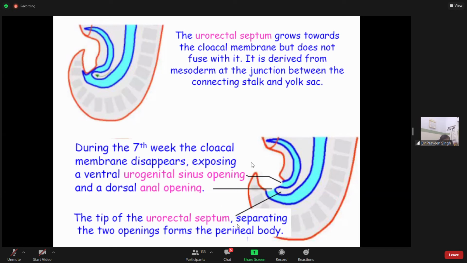So during the 7th week, the cloacal membrane disappears, and there are two openings: anteriorly the urogenital triangle, posteriorly the anal triangle.